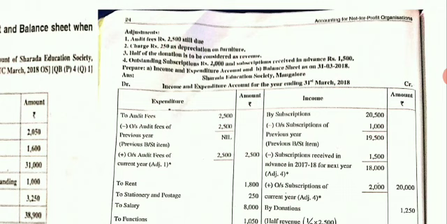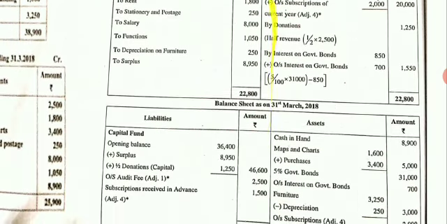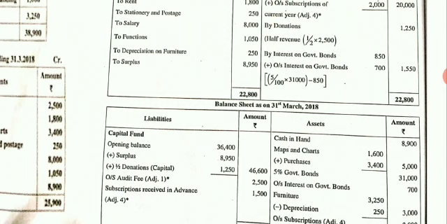Write expenditure amount, income amount. Wherever you write amount, write it as rupees. After 12 lines, write balance sheet as on 31/3/2018. Get the page folded. Do not write debit and credit because it is not an account. Write liabilities amount, assets amount.